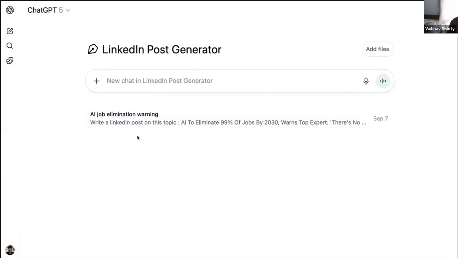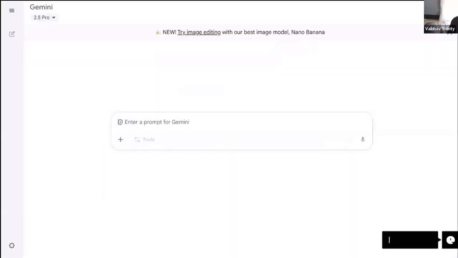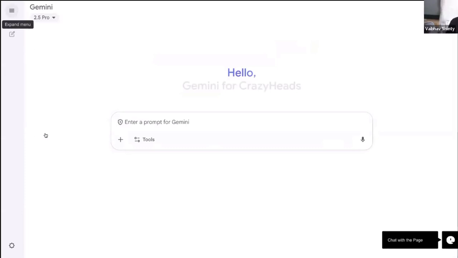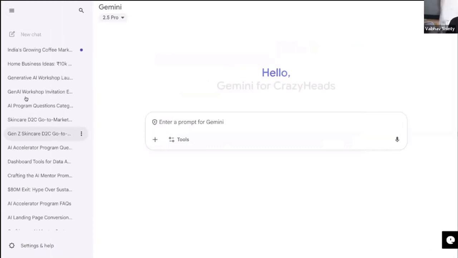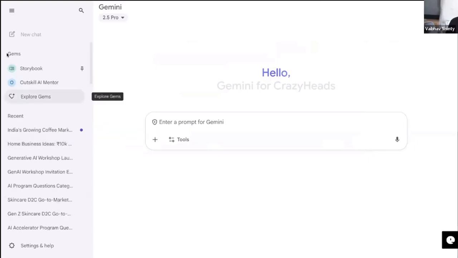Now, let me show you one more way to do this for free. The other way for me to do this for free is called Gemini. Of course, Gemini is by Google. All of you know what Gemini is, right? And Gemini, even if you have a free account, has something called Gemini Gems. On the right sidebar, you'll see something called Gems. I can go to Explore Gems right here.